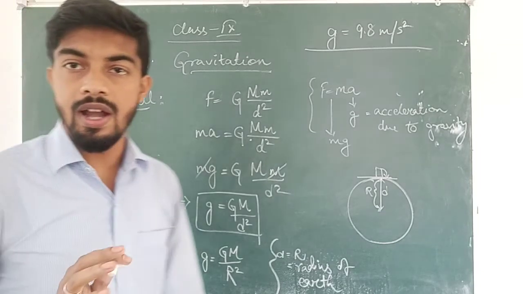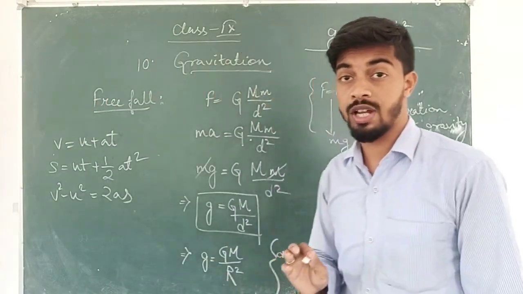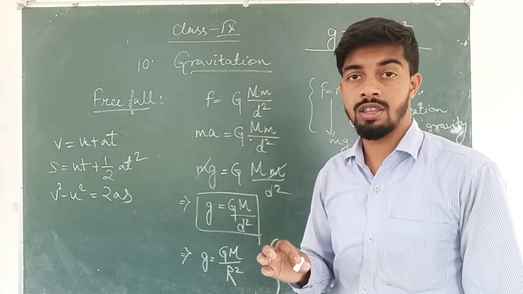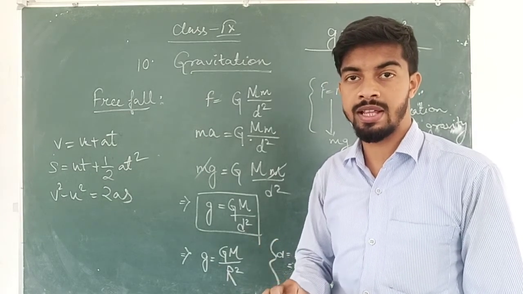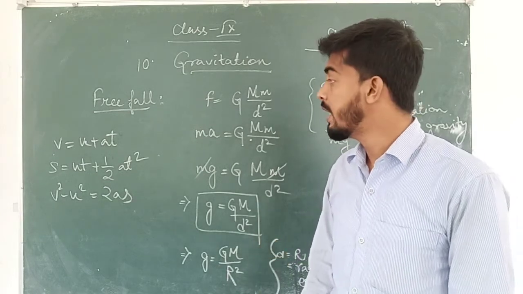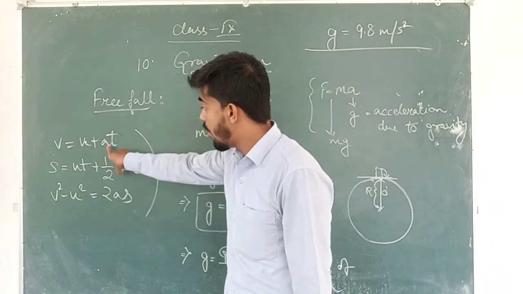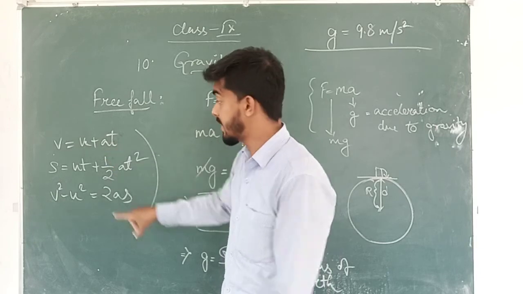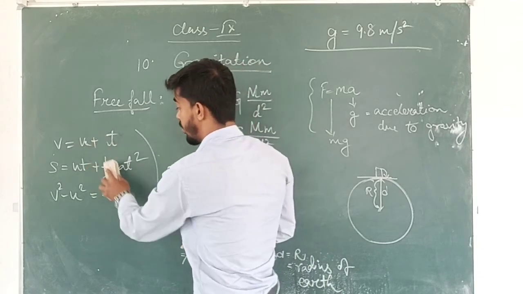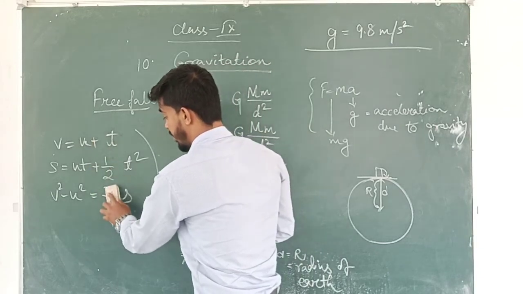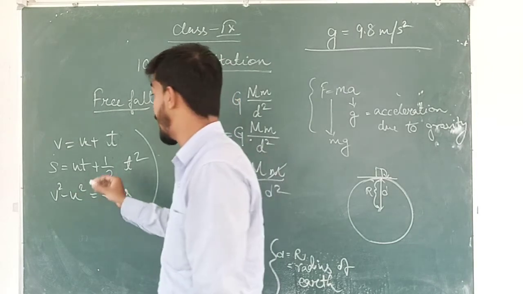Now if we are finding motion of any object relative to the earth, basically under free fall, in that case, in these formulas, all these acceleration terms will change to g. Instead of a, we have to take the value of g.